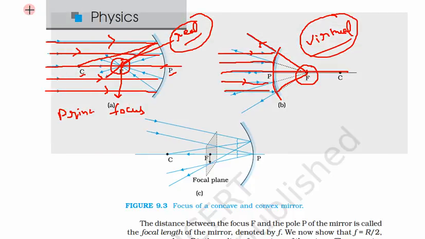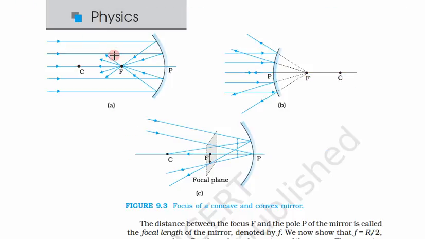So we must also understand the difference between real and virtual images and real or virtual focal points. Here this is a real focal point because light beams are actually meeting at this point F. Here this is a virtual focal point because light beams are not actually meeting but appear to meet or appear to originate from this point F. So here this is the virtual focal point, this is the actual focal point.